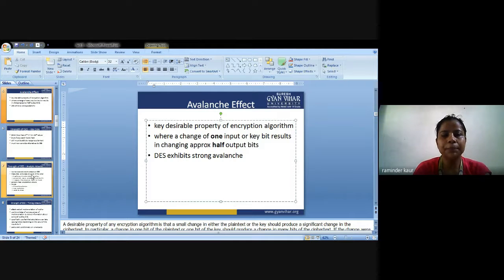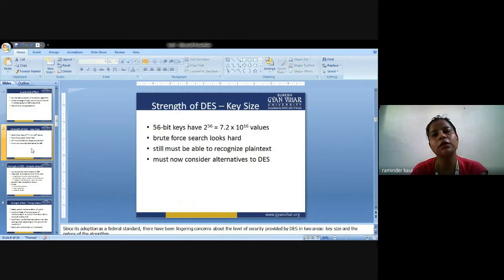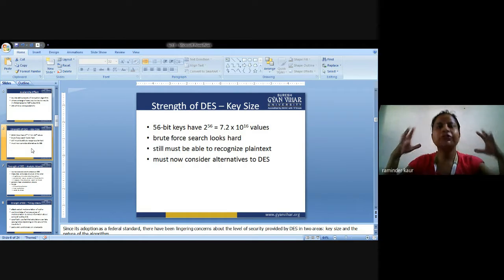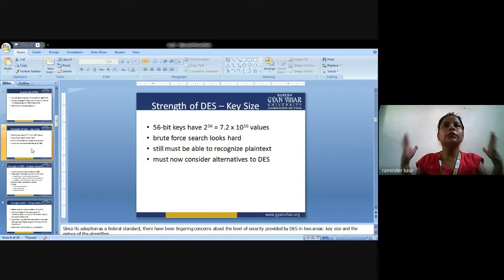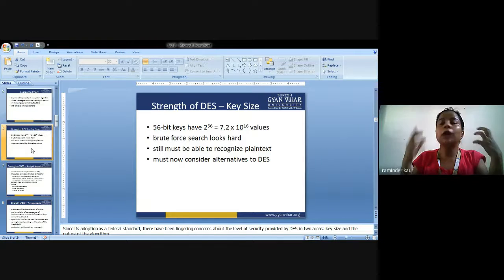Okay, I am going ahead with the next topic, that is, what is the strength of the DES. Now, in cryptography or in network security, the major concern is how to secure the data, what will be the security requirements, and what security techniques will be applied while data is transmitted between two communicating parties, or over the network. Security could be the main concern, or the major point of interest.